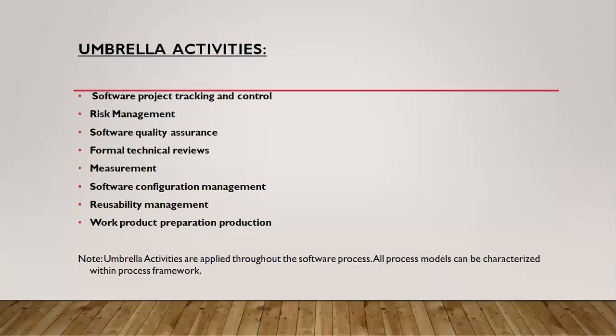Clear? And the same is adapted for cooking. What was our previous example? Cooking. So what are the umbrella activities here? The first one, software project tracking and controlling, which means, while preparing food, is it going in a smooth manner or not? How many dishes are finished till now? Will it be finished by 7 o'clock or not? Like that, we are going to follow up each and everything. That is called software project tracking and controlling.